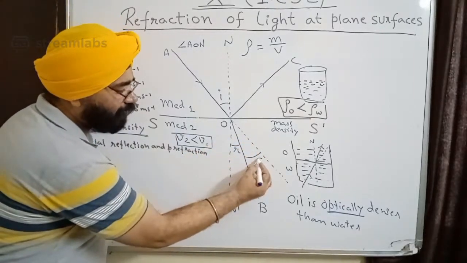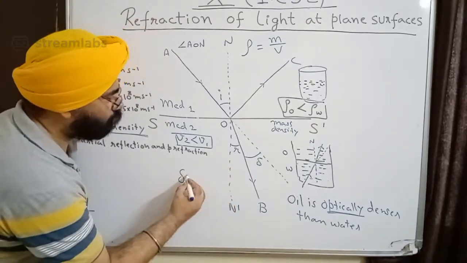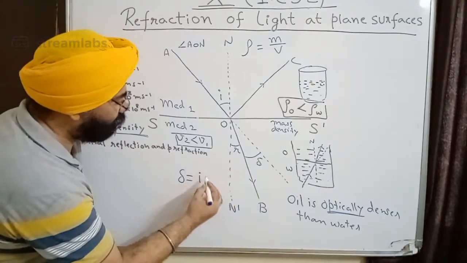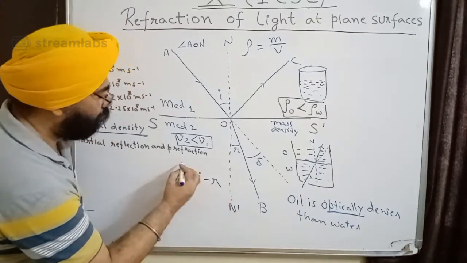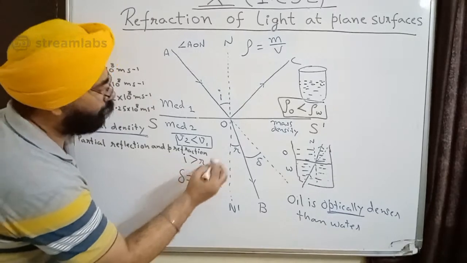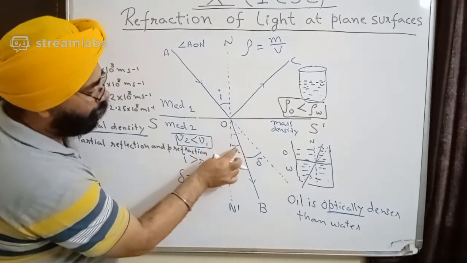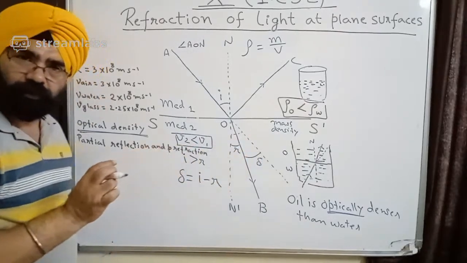You can see this delta is the angle of deviation, and how much is this equal to? Delta is equal to I minus R. Why I minus R? Because my I is greater than R. You can see that vertically opposite, this is equal to I and R is smaller than this.